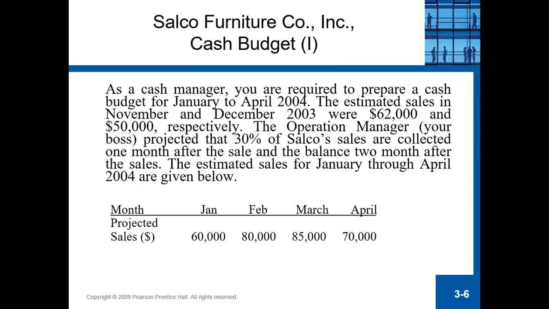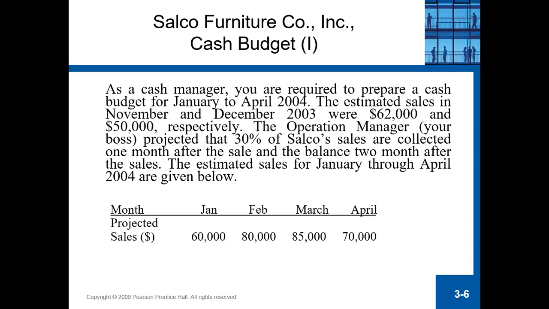Alright, so let us do this example. As a cash manager, you are required to prepare a cash budget for January to April 2004. So the question only asks you for the cash budget from January to April: January, February, March, and April. Only 4 months. You have to show the cash budget for these 4 months of 2004.